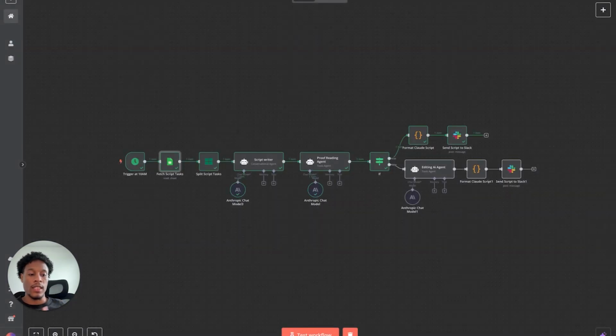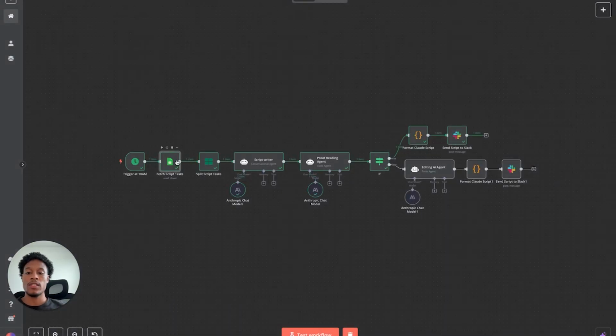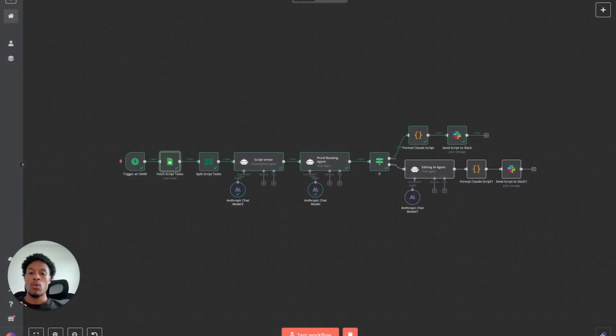So if you're doing this for any type of client, like let's say we're selling this to creators, or even any other type of business, you just want to make sure you can be as precise as possible. What we do here is allow this node to fetch the task. At 10 a.m., it goes through, fetches these tasks, and pulls the product it's selling, the goal, the tone, and the audience, and then it has the data to work with.